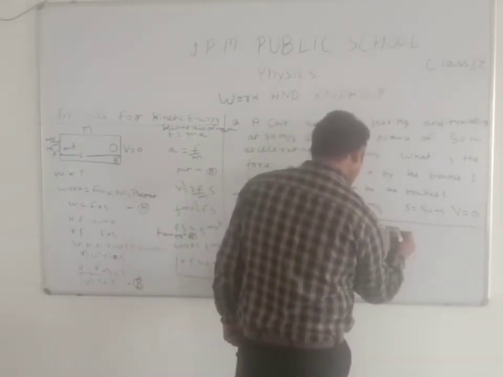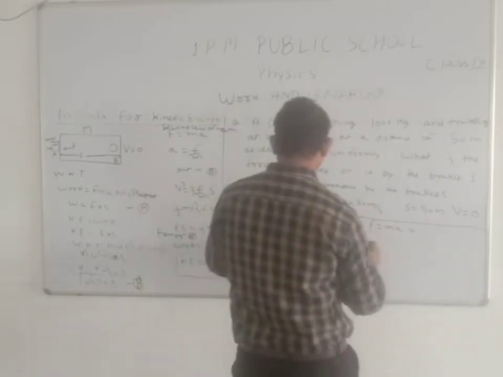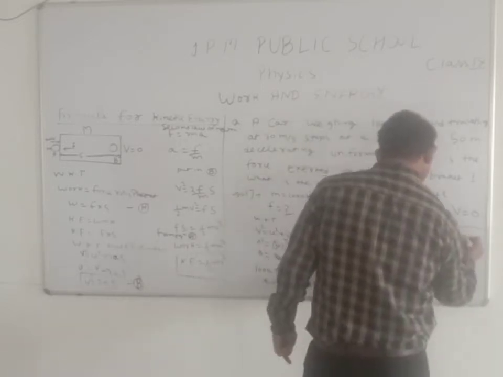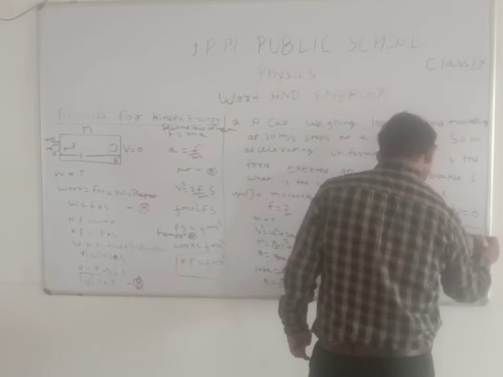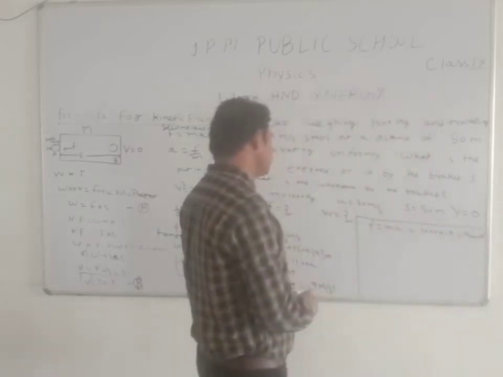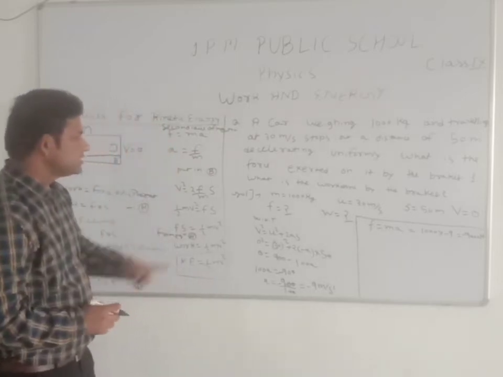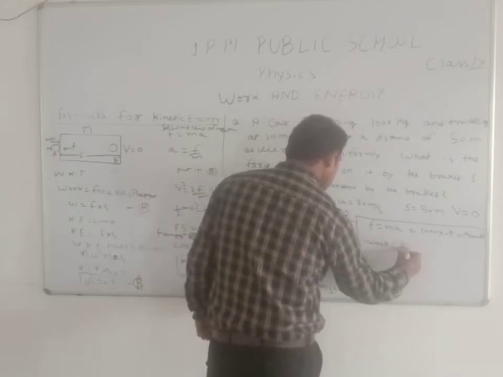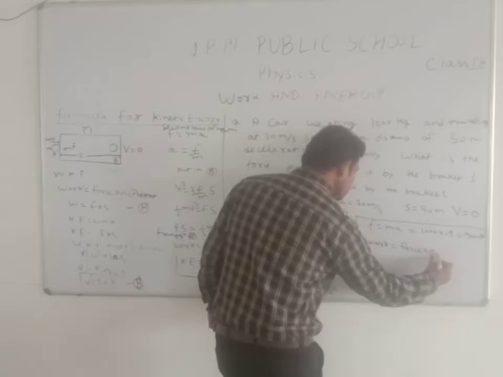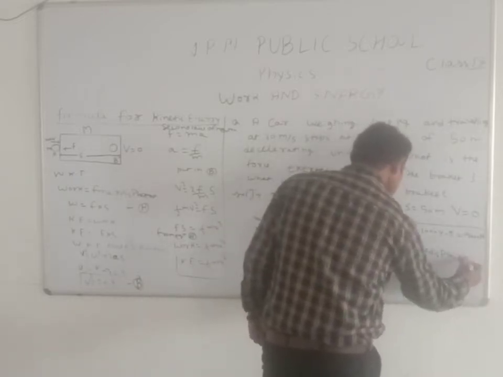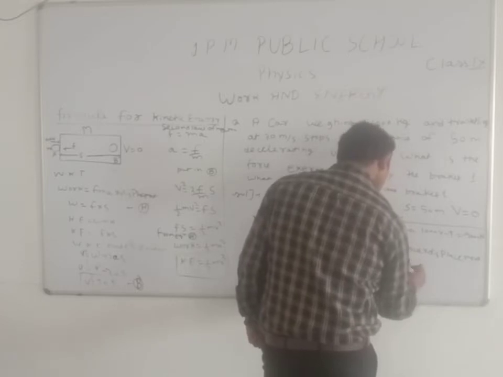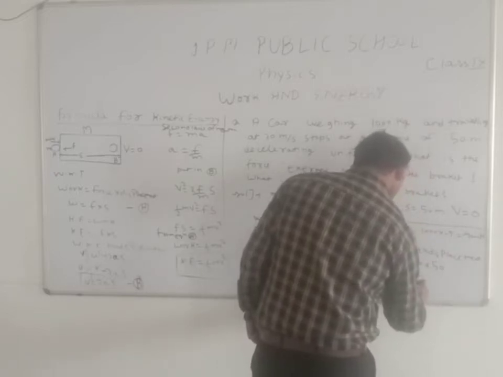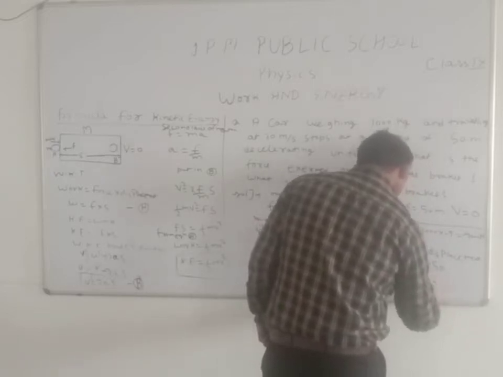We can find the value of F equals ma. It means the value of m is 1000 and the value of a is 9. So 9000 Newton is the force. Okay? The value of force is 9000 and the value of work is equal to force into displacement, 9000 into displacement 50 joule.